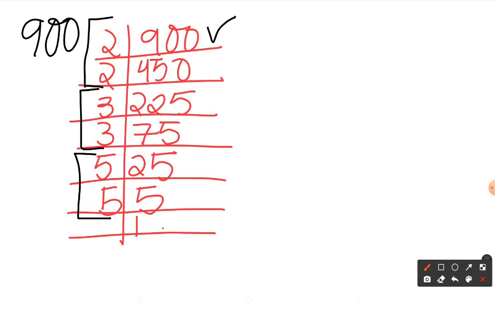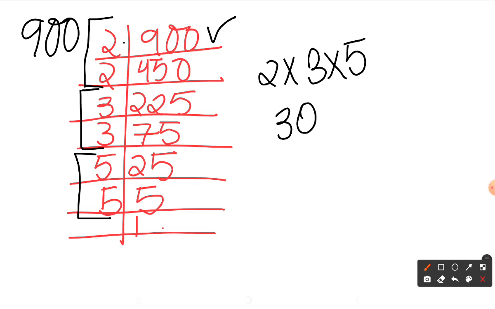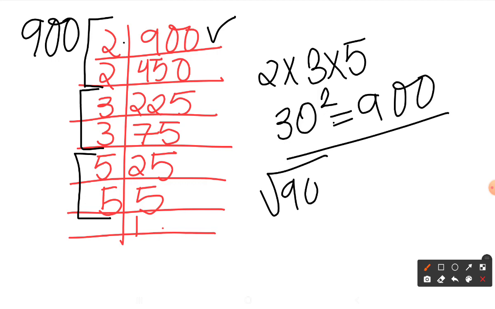Now what I'll do is I'll extract one number from each pair. So from the first pair of 2, I'll take one 2. From the second pair, I'll take one 3. And from the third pair, I'll take one 5. Now the next step says we have to multiply all the numbers extracted from each pair. So 5 3s are 15, 15 2s are 30. Okay, so that means 30 square is equal to how much? It is equal to 900, or we can say 900 under root is equal to how much? 30. Okay, so this part is done. Let's move to the next one.